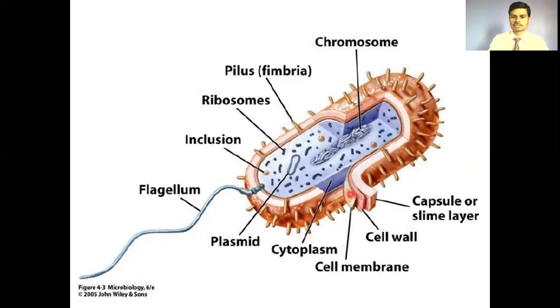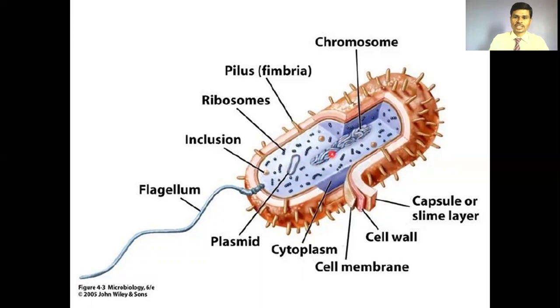Inner to the bacterial cell wall, there is the cell membrane or plasma membrane. And inner to this plasma membrane, there is the bacterial cytoplasm or protoplasm. Inside the bacterial protoplasm, there is a bacterial chromosome, also called DNA or nucleoid region.